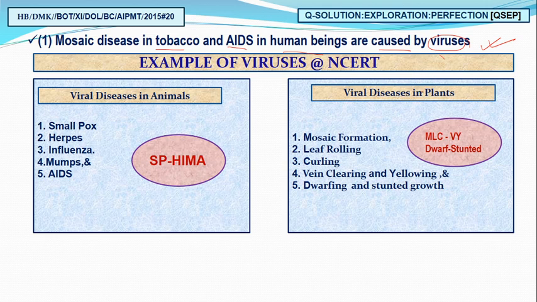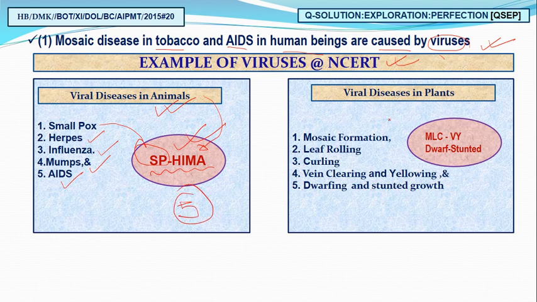But I would like to give you a very good mnemonic to remember all the examples given in NCERT, because they may be part of your coming NEET examination. Whenever you need to remember examples of animal viruses, remember SP HEMA. S P for smallpox, H for herpes, I for influenza, M for mumps, and A for AIDS. So you have to recall this mnemonic, SP HEMA, for animal viruses. We have five important examples here.